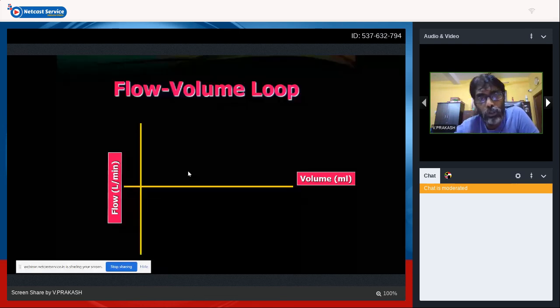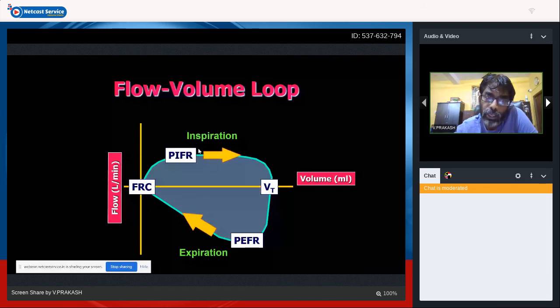Okay. So flow-volume has your inspiratory component and your expiratory component. The x-axis happens to be volume, and the y-axis is your flow in liters per minute. So the x-axis goes to the maximum tidal volume. You have your peak inspiratory flow rate, and when it reaches the maximum tidal volume, then comes your expiration.